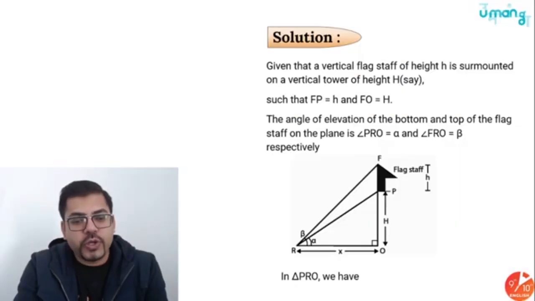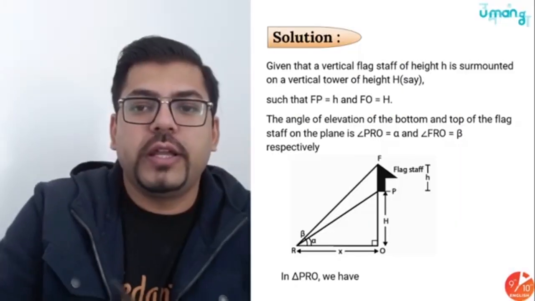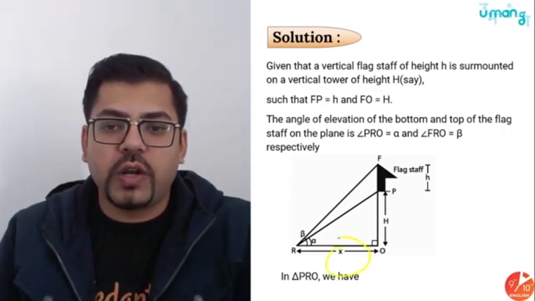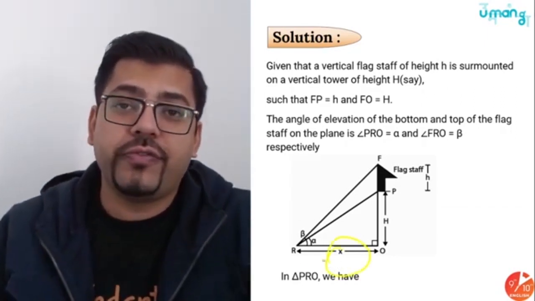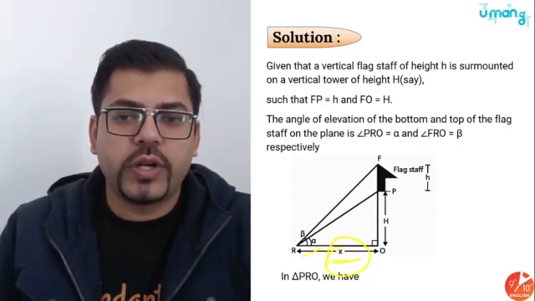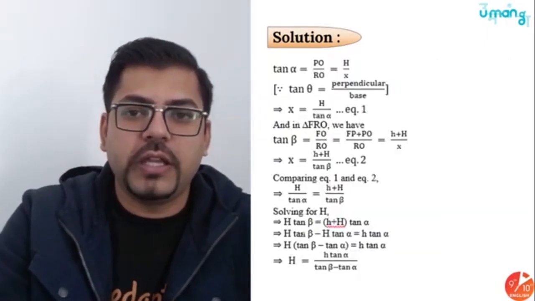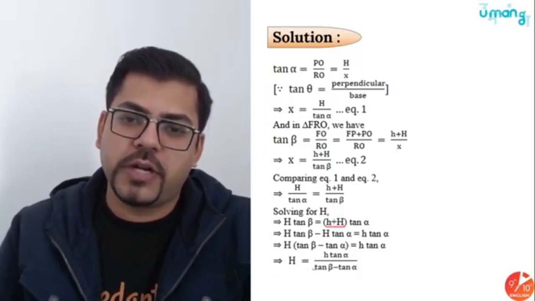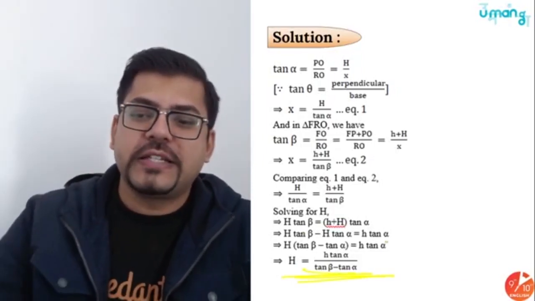See, this is how these questions are solved. It's not tough, not at all. It's not tough, but you'll have to solve it. If it is in the format of values given, then it becomes a little easier. But if it is in the form of unknown quantities like alpha, beta, h, p, then it becomes a little tough, but not so tough. Cool. So moving on to the next.